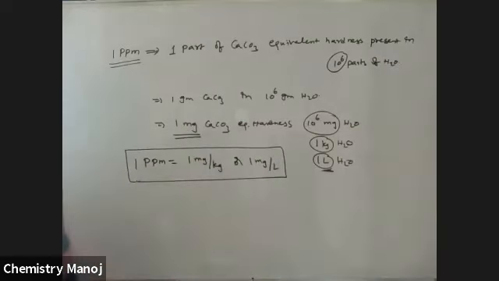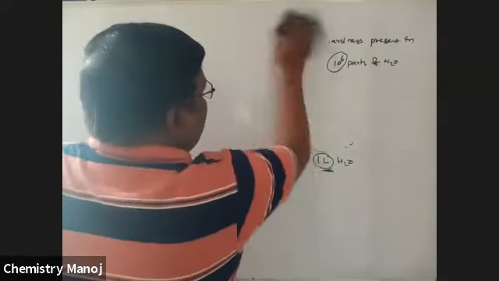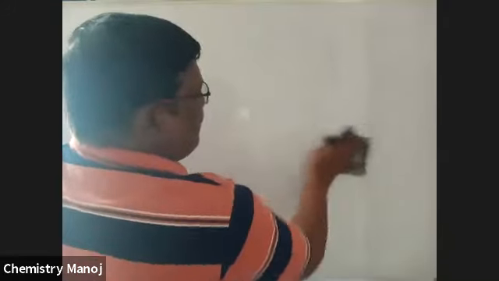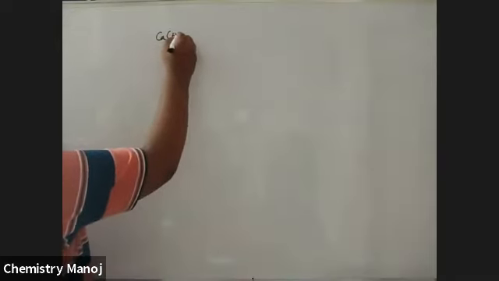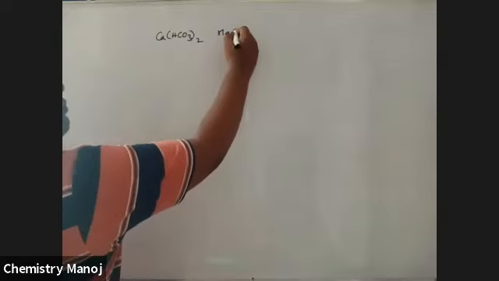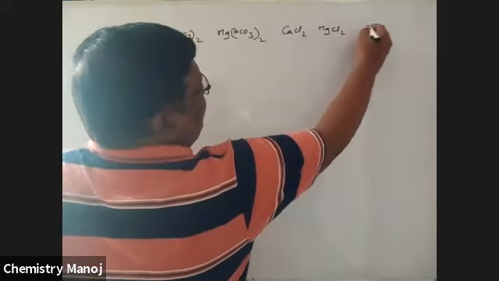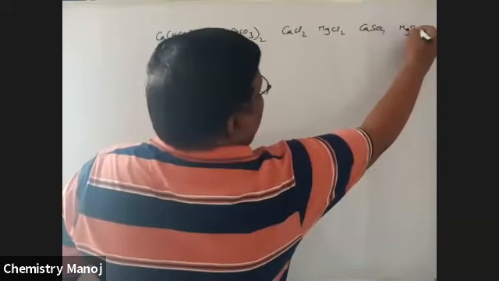See here, these are the salts available: calcium bicarbonate, magnesium bicarbonate, calcium chloride, magnesium chloride, calcium sulfate, magnesium sulfate, and all these values are expressed in terms of CaCO3.